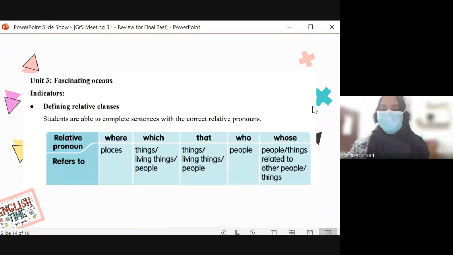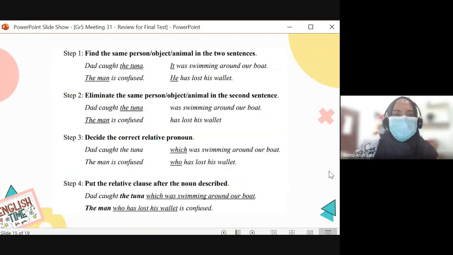Defining relative clauses, right? Here, you need to be able to complete sentences with the correct relative pronouns: where, which, that, who, or whose. Where is for places, which is for things or living things or people. That is the same as which. And who is only for people, and whose is for describing possessions.